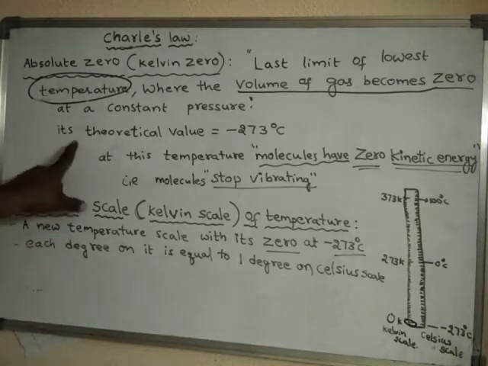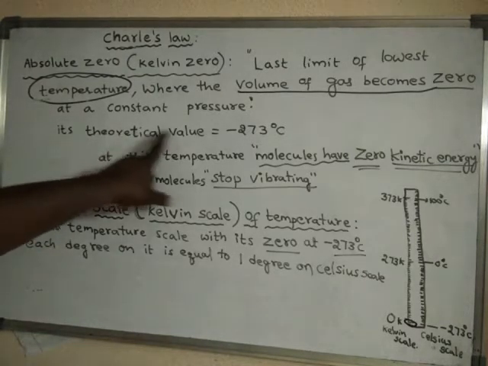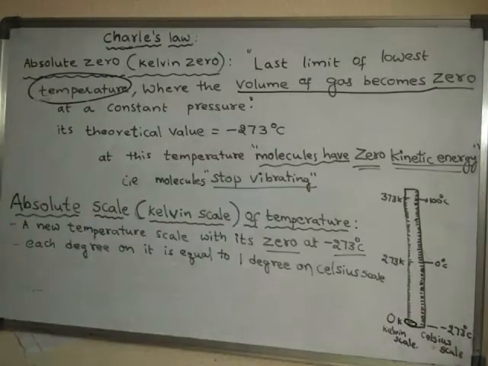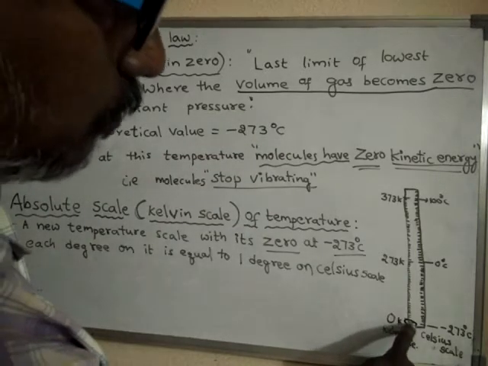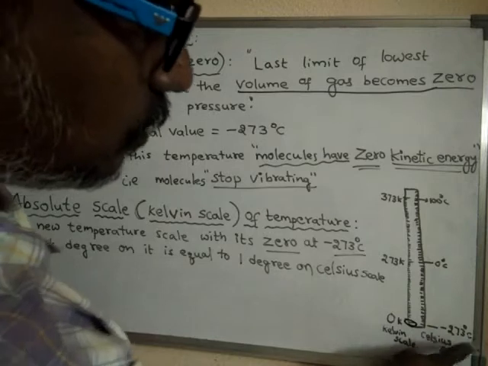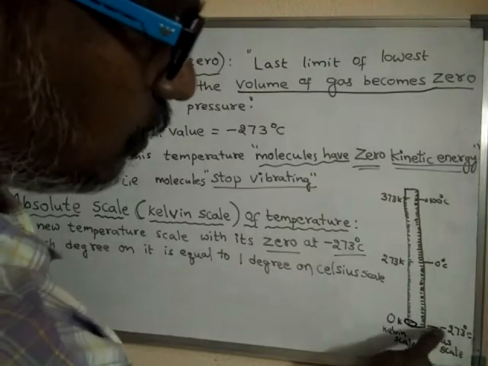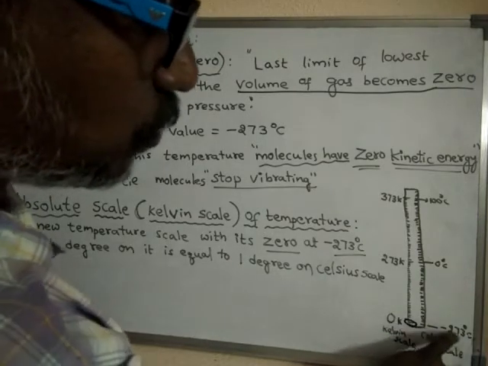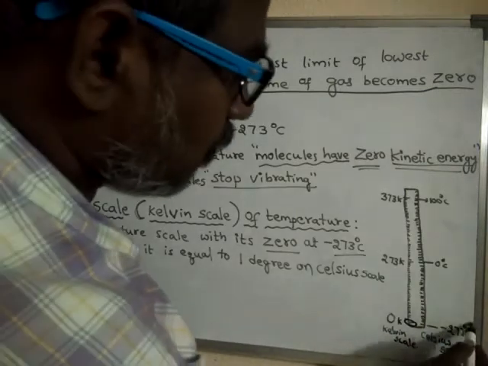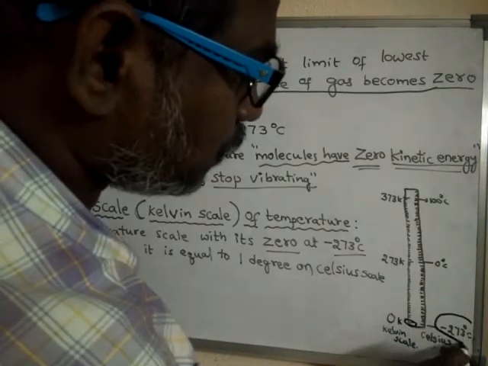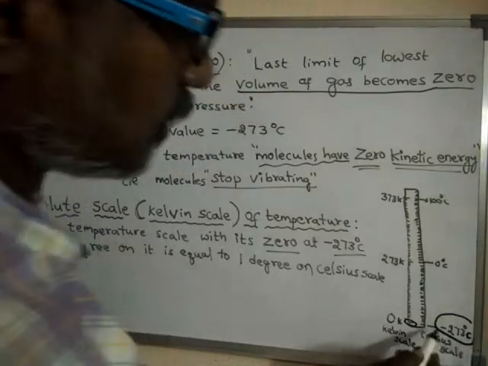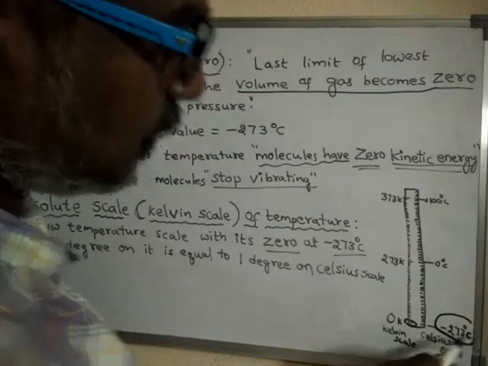Theoretically its value is minus 273 degrees centigrade. So 0 Kelvin is equal to minus 273 on the Celsius scale, minus 273 degrees centigrade.